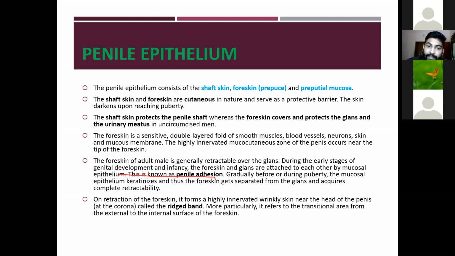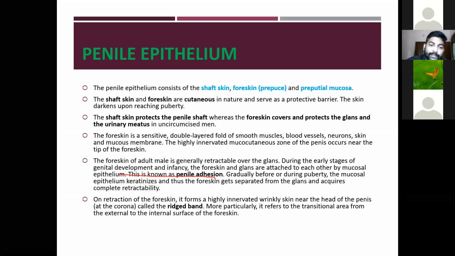Then the highly innervated mucocutaneous zone of the penis occurs near the tip of the foreskin. This zone helps in the sexual response in the male.